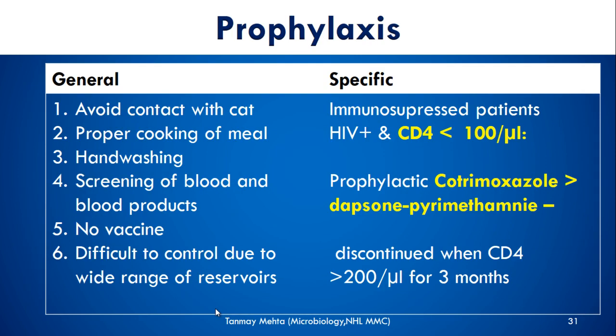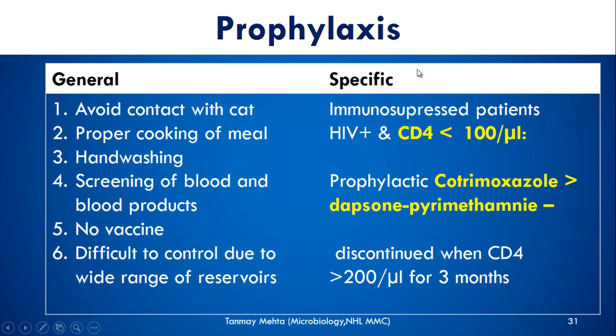Prophylaxis. It starts with cat feces, so avoid contact with cats. Proper cooking of meat, hand washing, screening of blood and blood products. There is no vaccine which has been developed yet. It is difficult to control due to the wide range of reservoirs. Any animal or bird could have it.